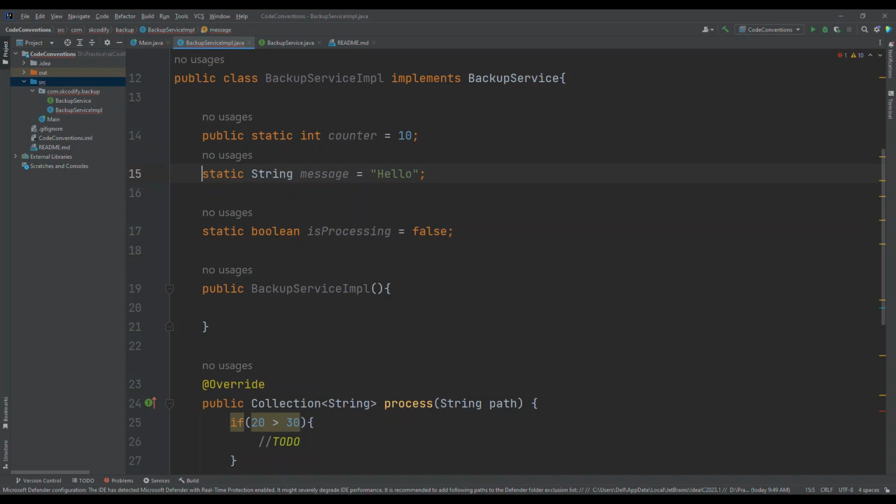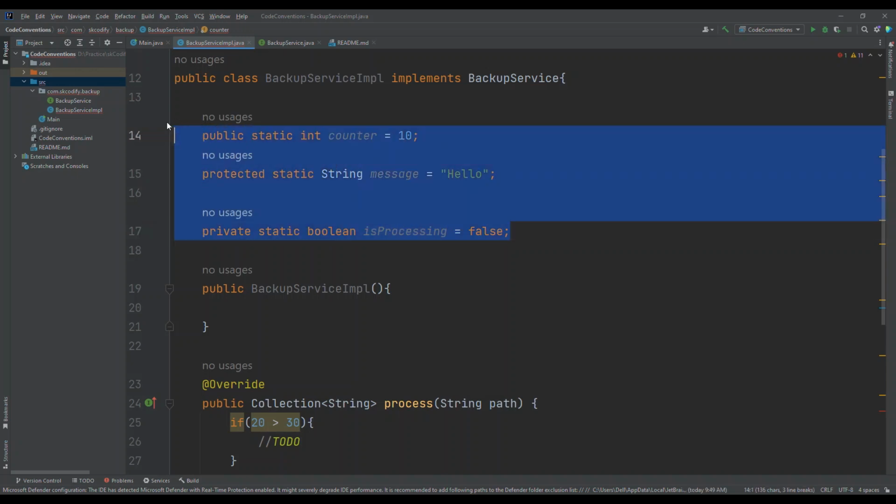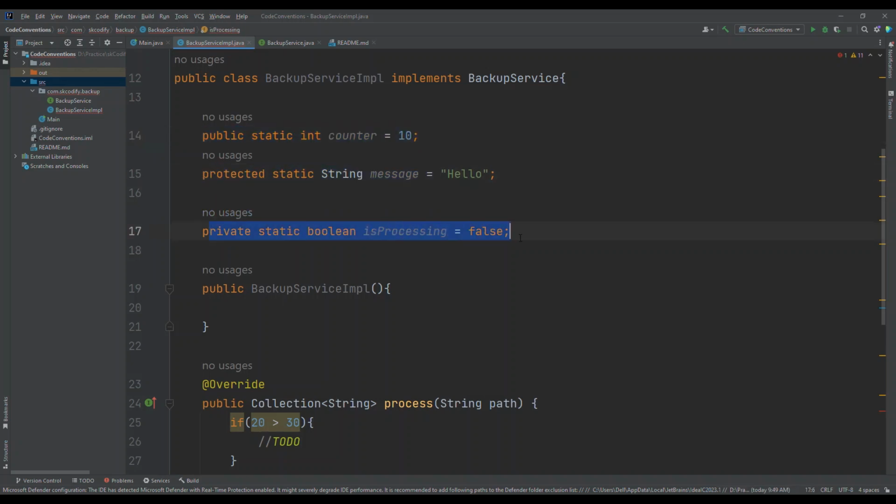This means, if we have multiple static variables, and a few variables are public and a few are private, some public static and some private static, the guideline says to define the public ones at the top, then protected, and then private.